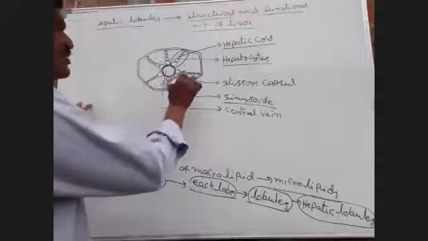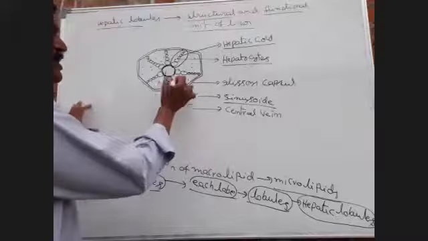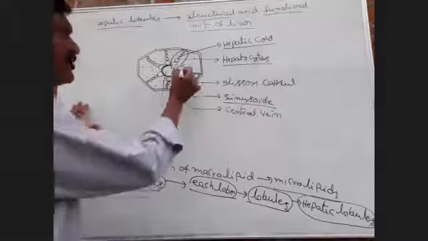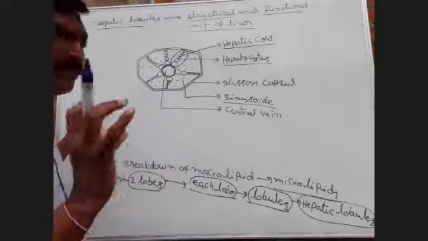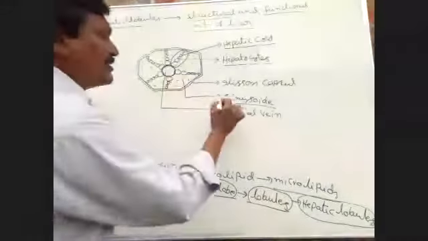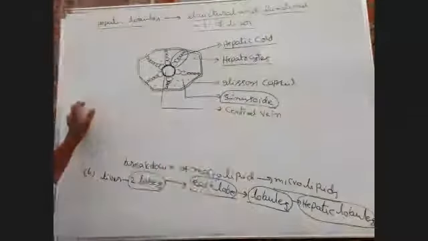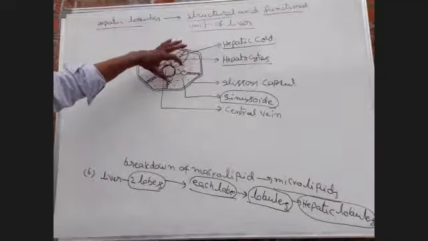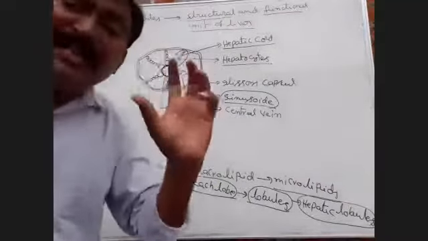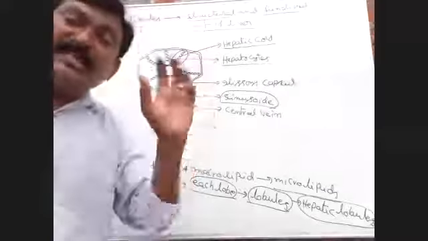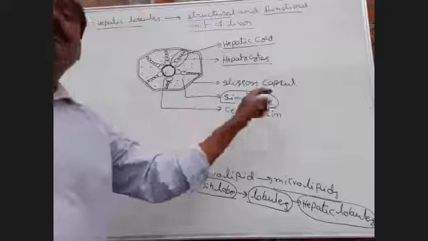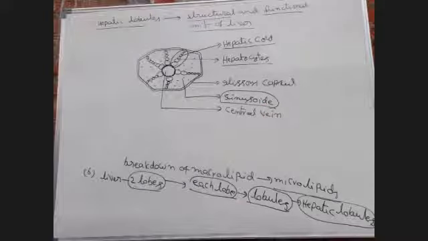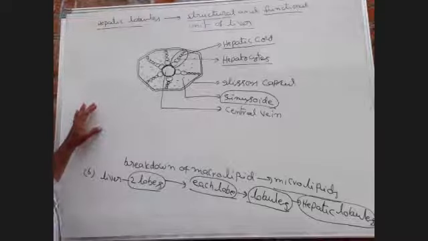Next, between any two hepatic cords, a fluid is present. So this is called sinusoid. This is most important. Between two hepatic cords, a jelly-like fluid is present. This is called sinusoid. Okay, right. Sinusoid. Next one.